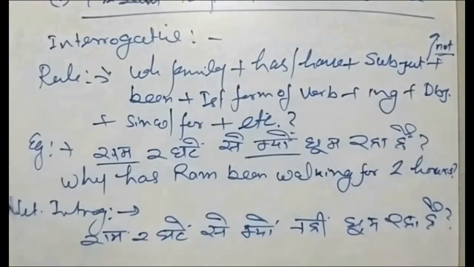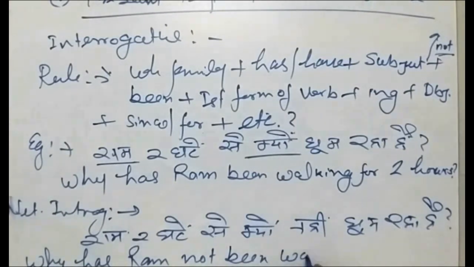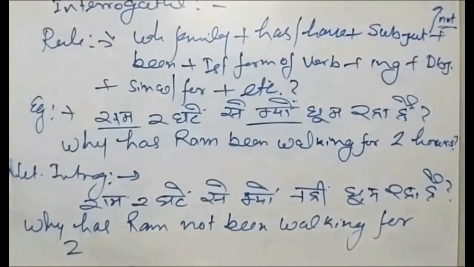Question mark. So, why has Ram not been walking for 2 hours? Question mark.